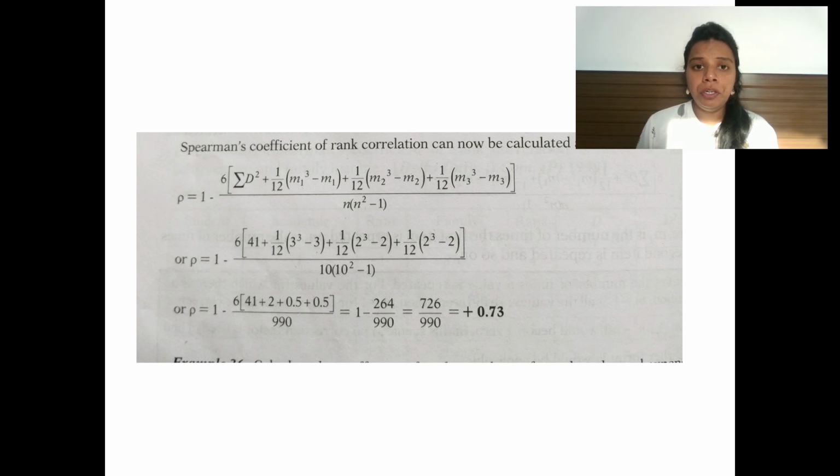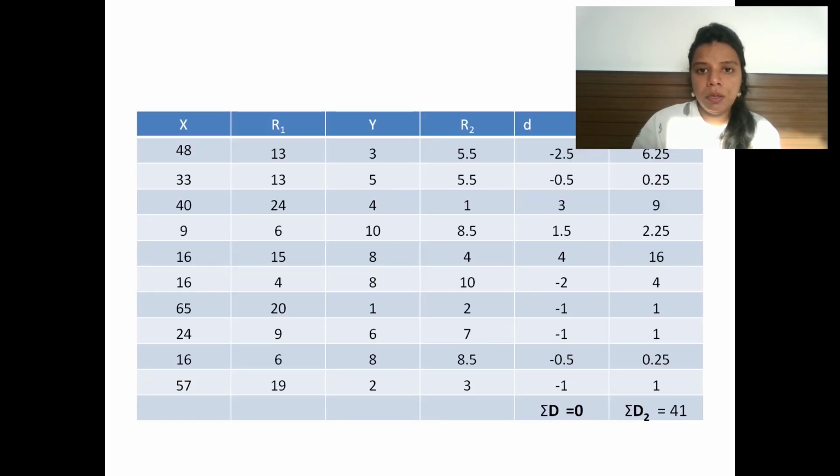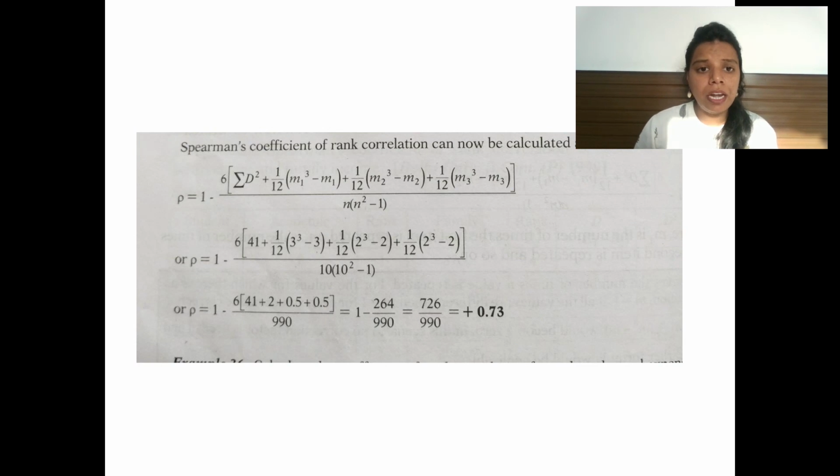Now I told you the formula is different here, so I put all the values which I got from the question into this formula. See, the sum of d square is 41, so I put the value 41 plus 1 by 12. Now my m1 was 3, so I take 3 cube minus 3, plus 1 by 12. Again my m2 was 2 and m3 was 2. So I put all the values and I got 0.73, which shows a strong relationship between variable x and variable y.